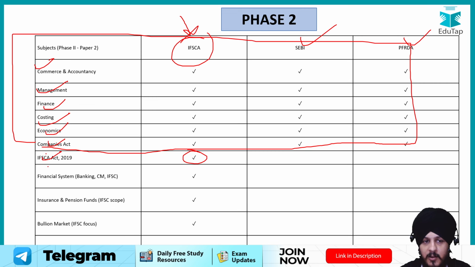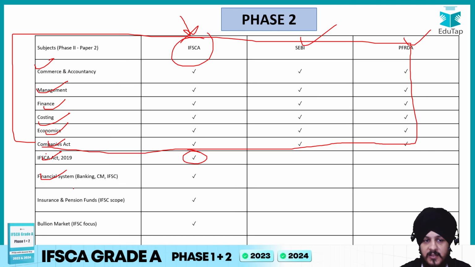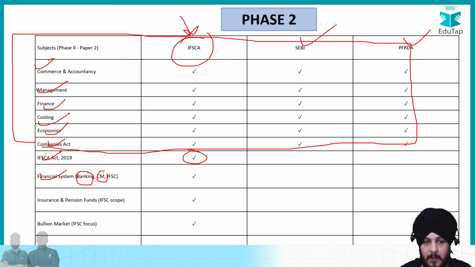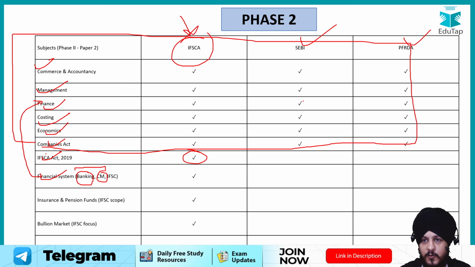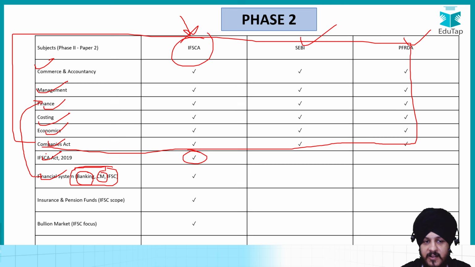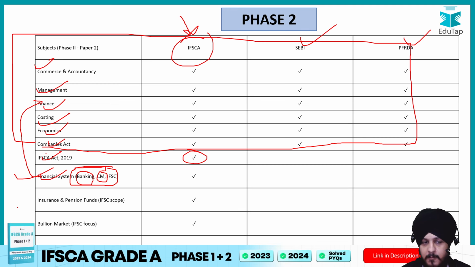Apart from that, the other components that are non-overlapping with respect to IFSCA, you can see IFSCA Act is there. Then in pension financial system, they have mentioned very specifically regarding banking, capital market, right? These are the components that you prepare in case of finance also, that you prepare for SEBI or PFRDA. But since they have mentioned it as a separate category, we have added it over here separately as a part of the list, right? But I hope you have the clarity what you have to cover over here.